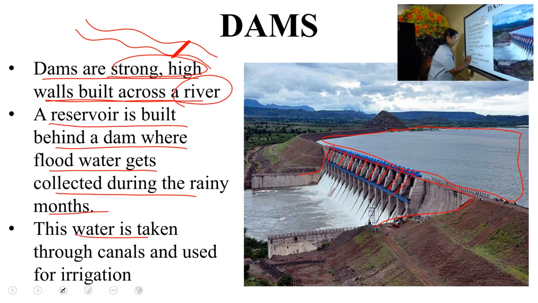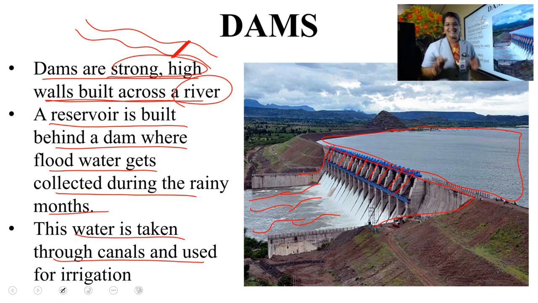And this water is taken through canals and used for irrigation. You can see the water, and this water is taken through canals for irrigation. What is irrigation? Supplying of water. Do you remember what is irrigation? Yes, very good.